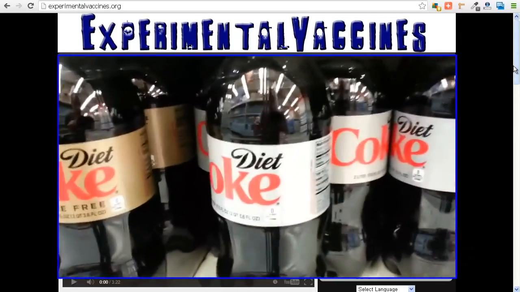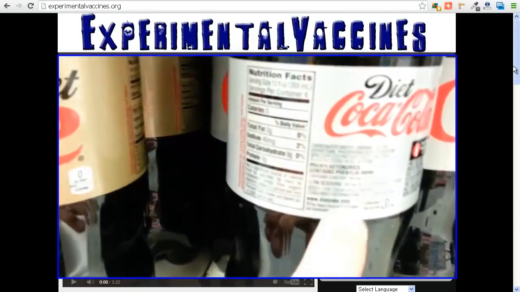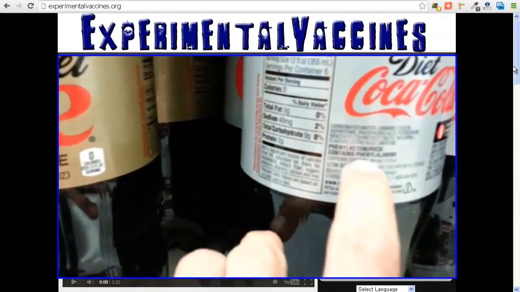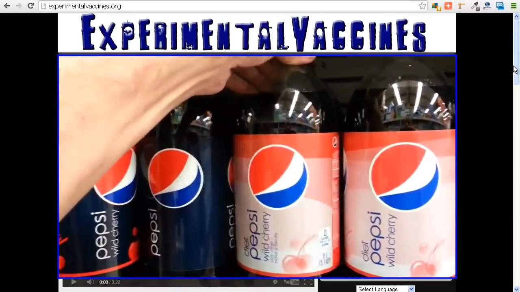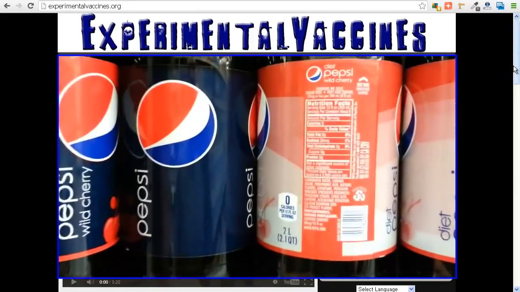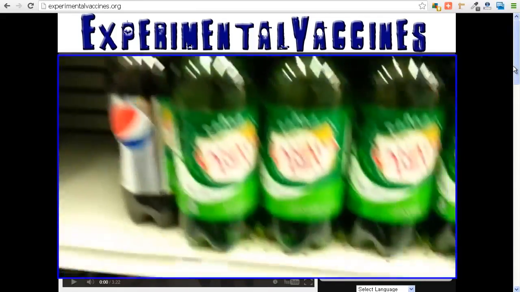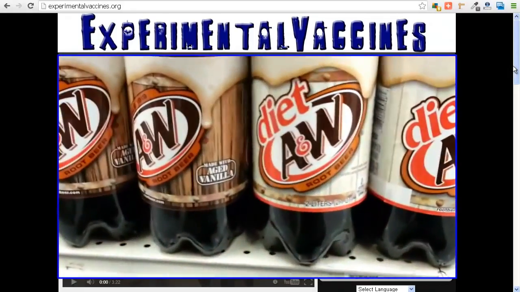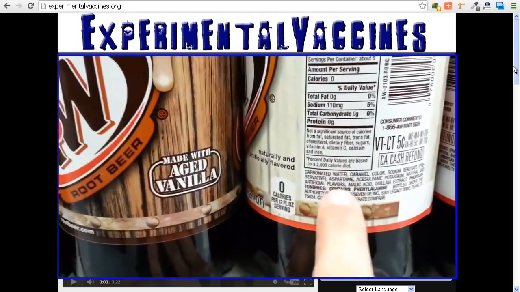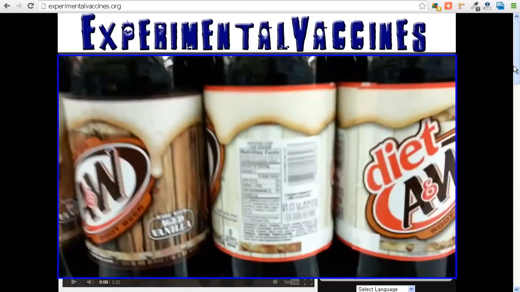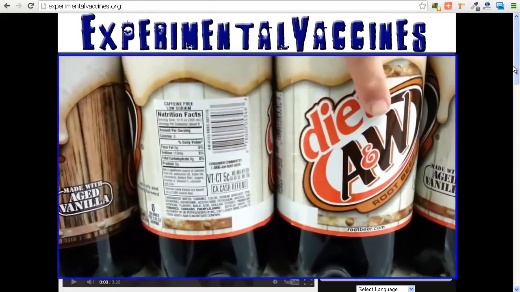Hey, while I'm here, I wanted to point out some of the Diet Cokes here. You can see this one's got aspartame in it, and it's got phenylalanine. Well, here is Diet Pepsi Wild Cherry. You can see aspartame. And then down here at the Diet A&W, we've got aspartame. So the key word here in all these diet sodas is all you got to really do is get rid of the T. And now you know what's going on.